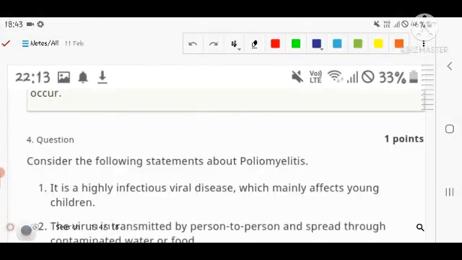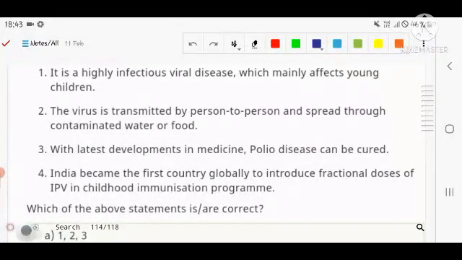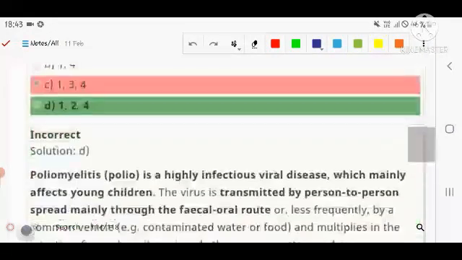Next question is related to poliomyelitis. First, it is a highly infectious viral disease which can affect young children. Second, the virus is transmitted from person to person and spread through contaminated water or food. Number third, with the latest development in medicine, polio disease can be cured. Number fourth, India became the first country globally to introduce fractional doses of IPV in the childhood immunization program. So you have to choose the correct option from the given options.